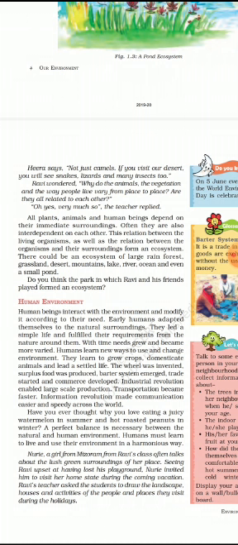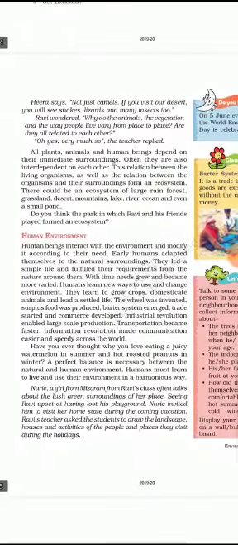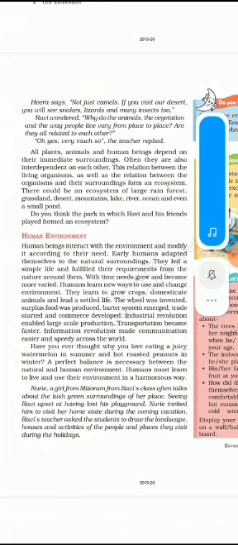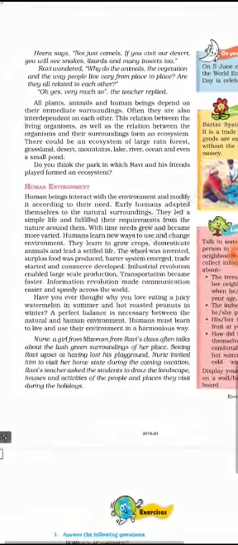They learn to grow crops, domesticate animals, and lead a settled life. The wheel was invented. Surplus food was produced. The barter system emerged. Trade started and commerce developed. The Industrial Revolution enabled large-scale production. Transportation became faster. The Information Revolution made communication easier and speedy across the world.